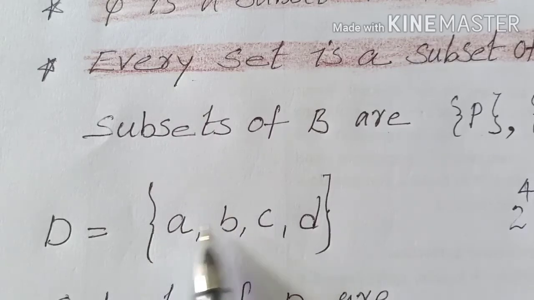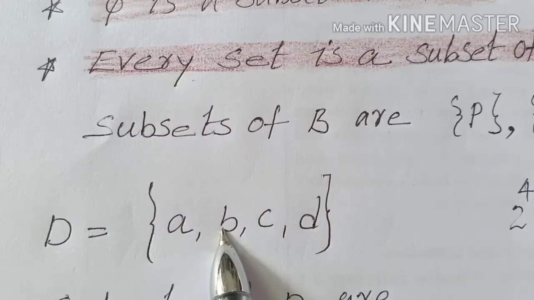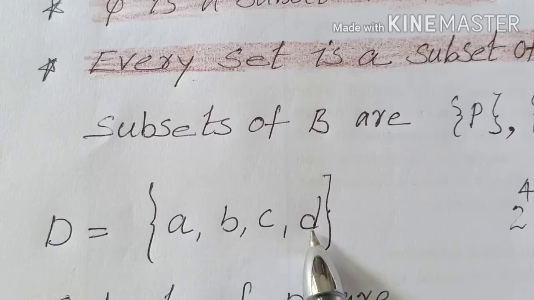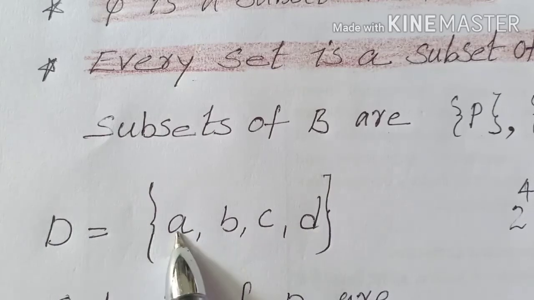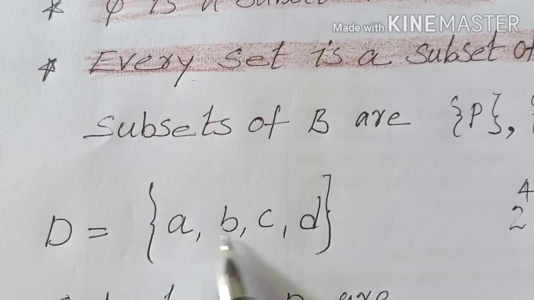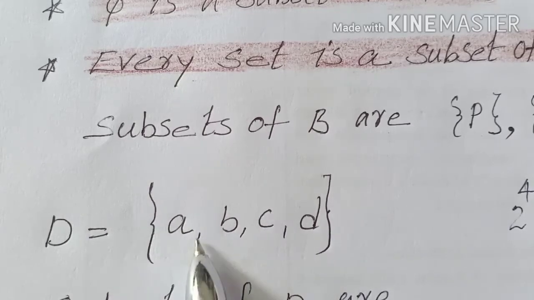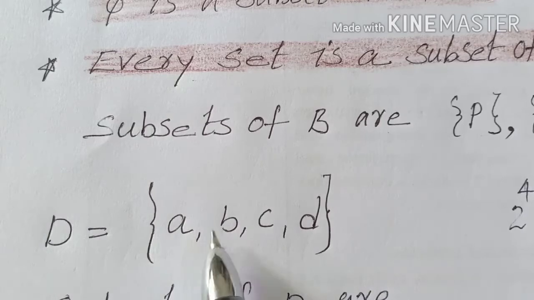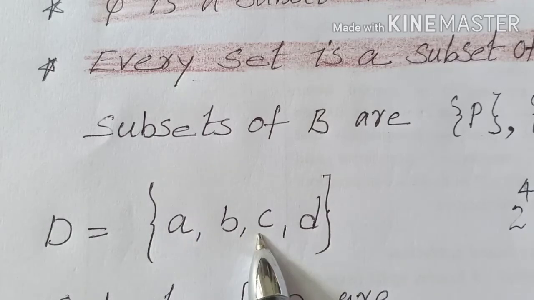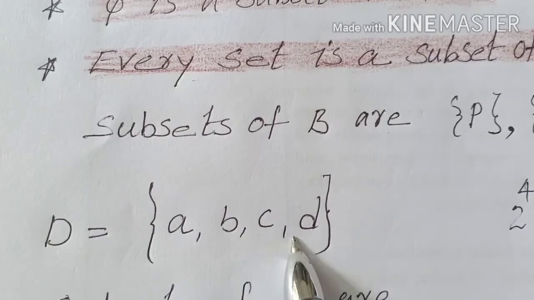If we take a combination of double elements, like set A, B, that is also a subset of set D. Then we can take a combination of 3 elements, like set A, B, C. If we take set A, B, C, all of A, B, C are present in D. Okay, the condition is this one only.